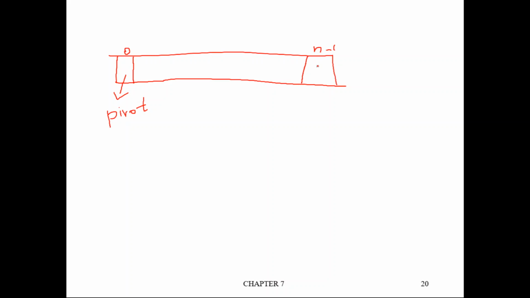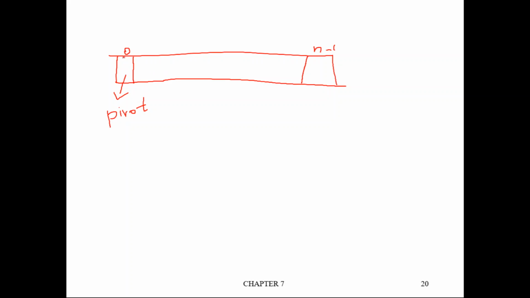Now you take the pivot element and compare it with all other elements in this array. If an element is less than the pivot element, then move it before the pivot element in the array. If an element is greater than the pivot element, then it should come after the pivot element. This is the core logic.